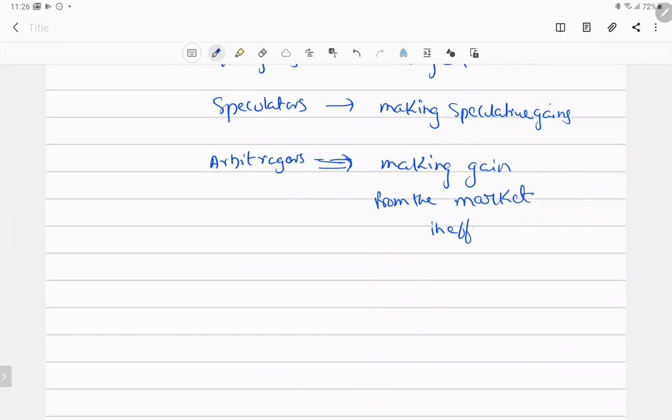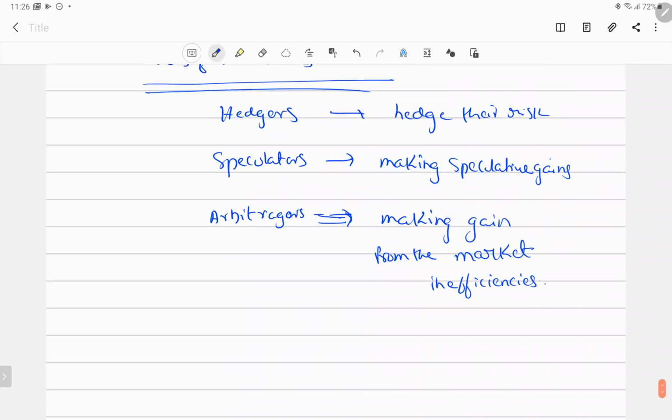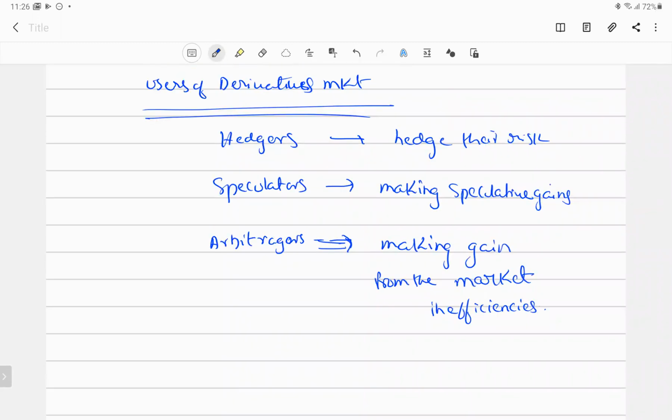I am carefully choosing the phrase market inefficiency, right? I am not choosing the phrase market efficient. In an efficient market, you cannot have the arbitrage opportunities available in the market. Only when the market is inefficient can you find the possible arbitraging conditions. In the foreign exchange market, you find a lot of arbitraging opportunities, where you can be a hedger, a speculator, or an arbitrageur.